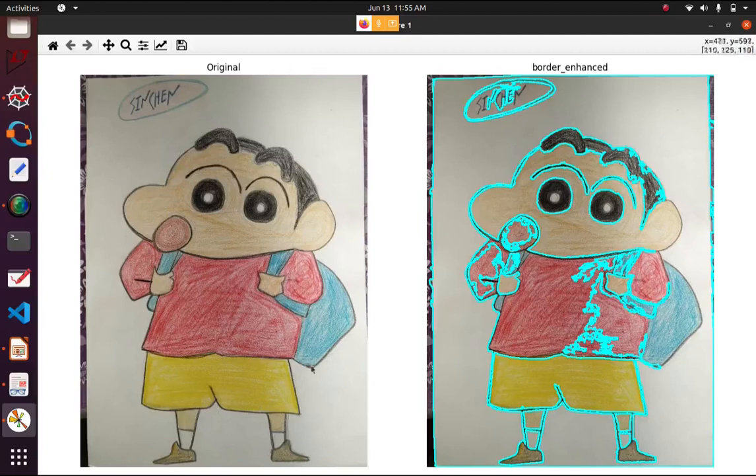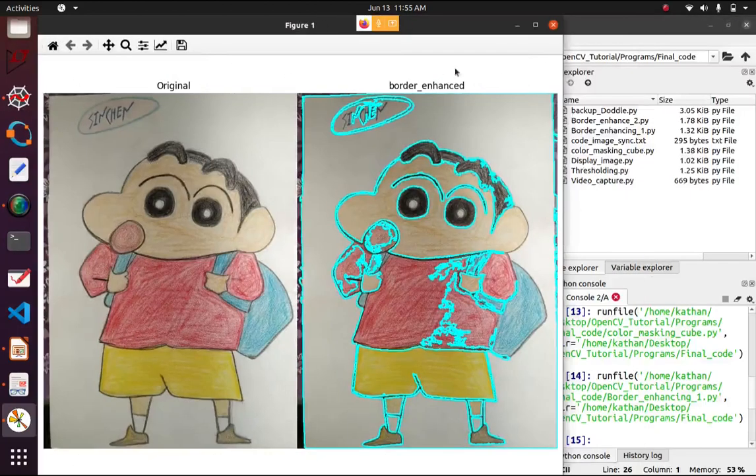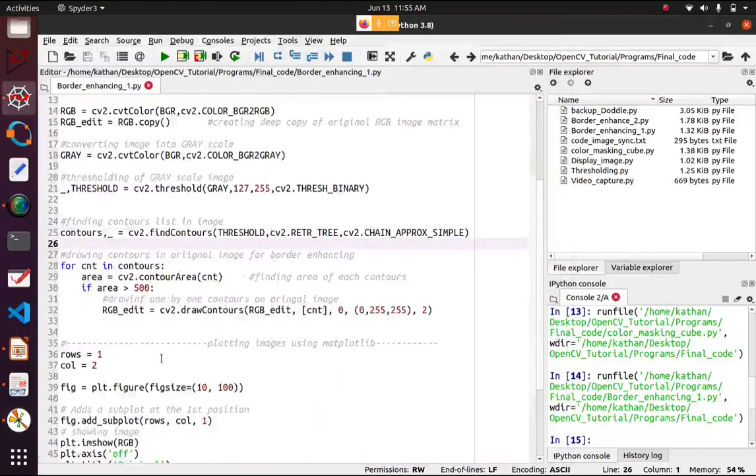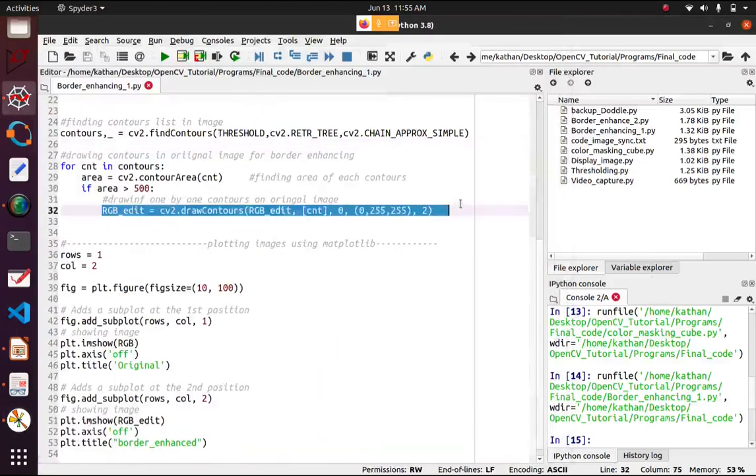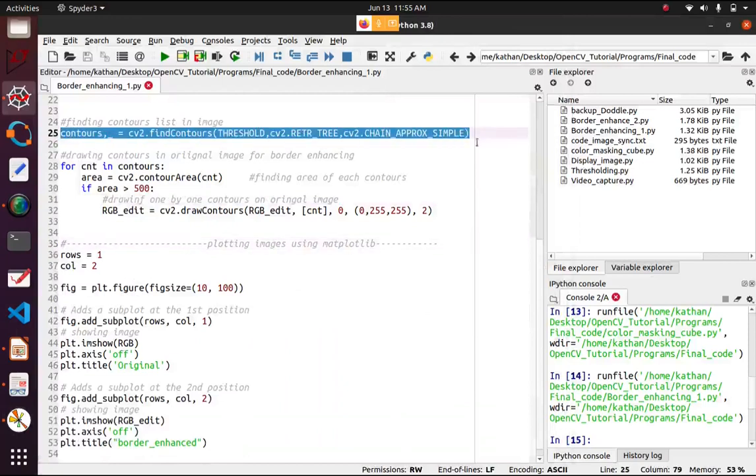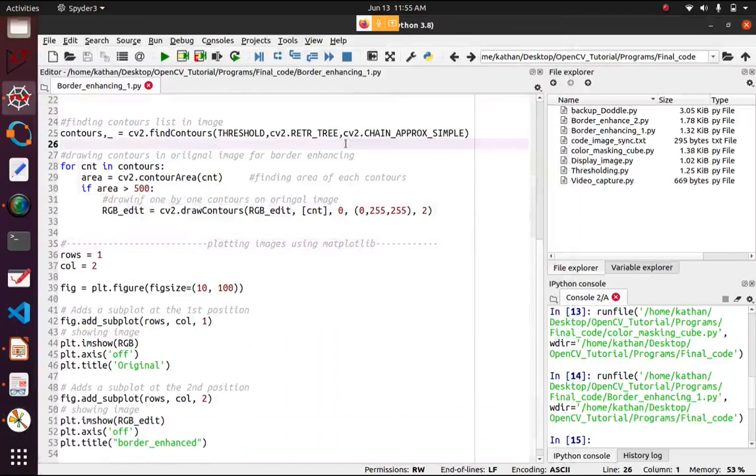But in image processing, I can do it using the contour feature. You can see I have found the contours and then plotted them again using the cv2.drawContours function. It is available here. This cv2.findContours finds the contours and stores them in a matrix form.